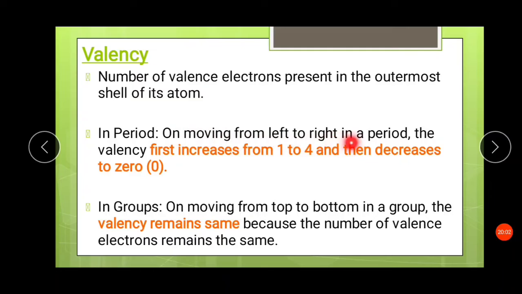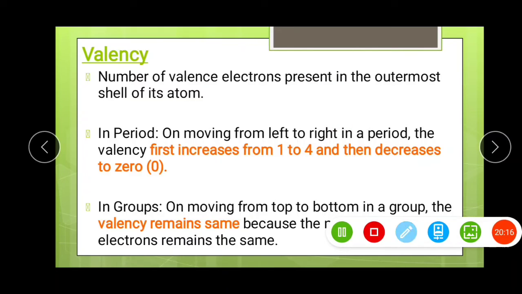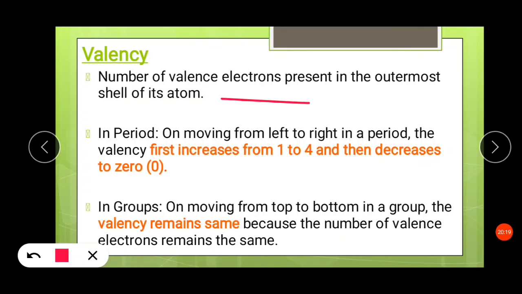Now, on moving from left to right in a period, the valency first increases from 1 to 4 and then decreases to 0. So when we move across a period in this direction, the valency first increases from 1 to 4 and then it decreases to 0. In a group, on moving from top to bottom, the valency remains the same because the number of valence electrons is also the same.